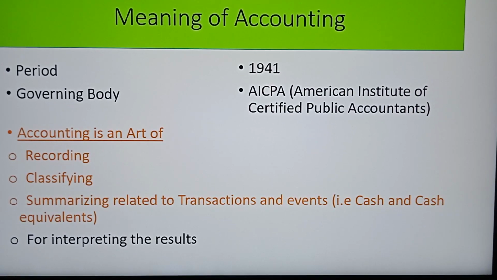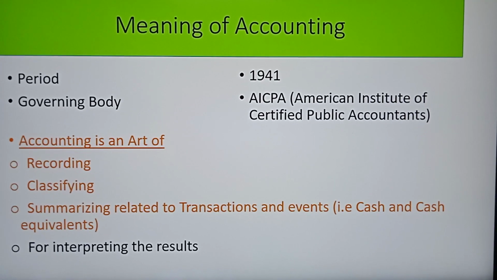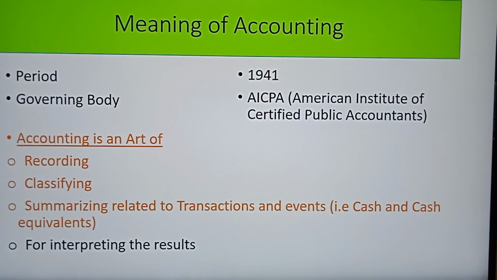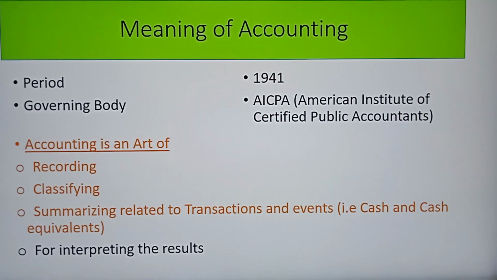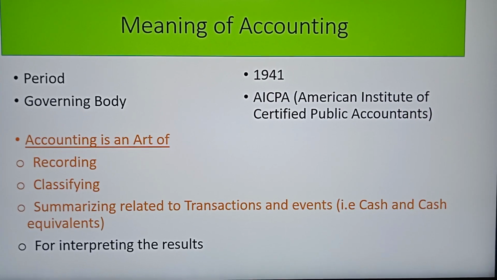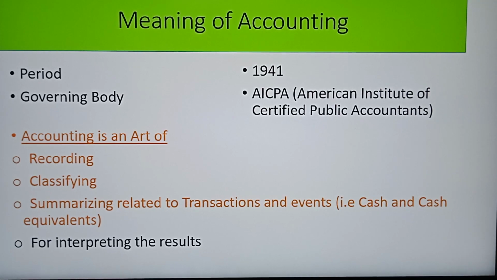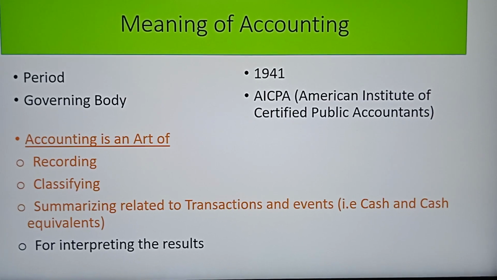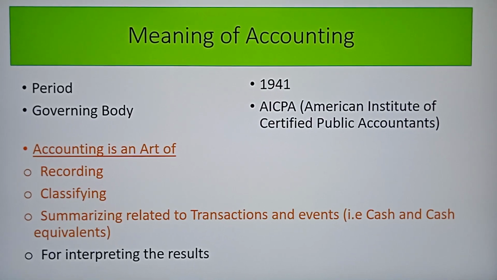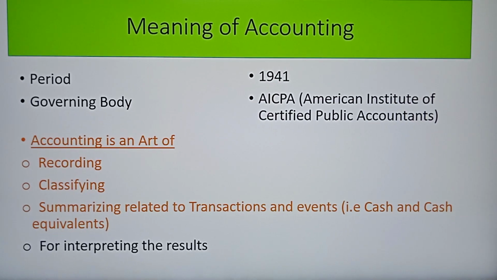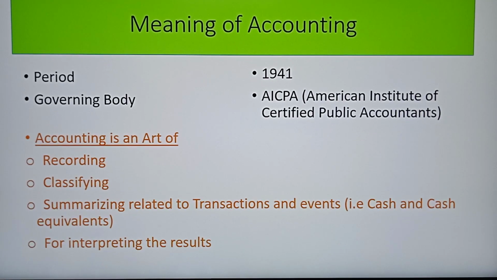And summarizing. Summarizing means you need to summarize at a group level or parent level. For example, there are various expenditures like salaries, wages, outward expenses, EB, telephone; all those things will come under P&L items. So that is called summarizing. All these things we can think of as recording, classifying, summarizing. Why are we doing this? For analyzing the results of the company, whether it is profit or loss.